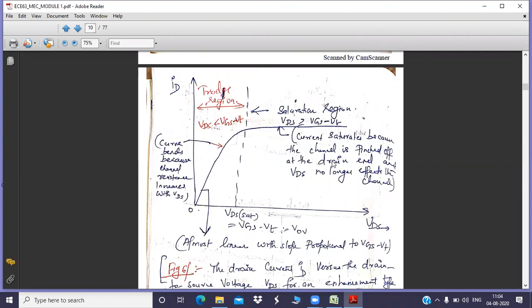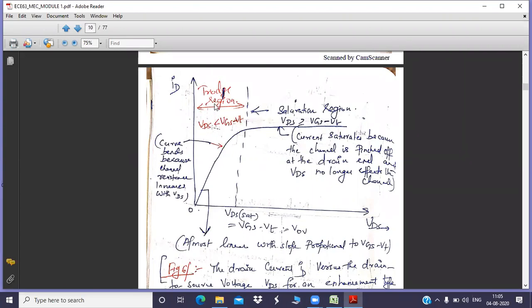So you have two regions of operation. One is the triode region and the second one is the saturation region. Where will you get triode? The triode region is applicable only for low voltage. Low voltage means VDS less than VGS minus VT. You have to bother about this condition. These two conditions are very important. If VDS is maintained less than VGS minus VT, that is what is known as the triode region.